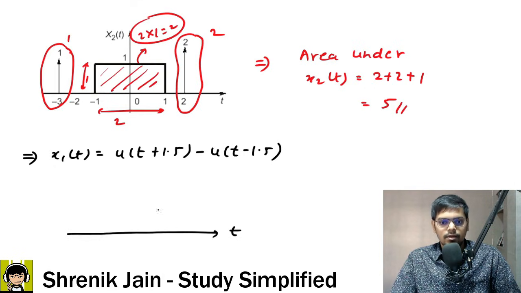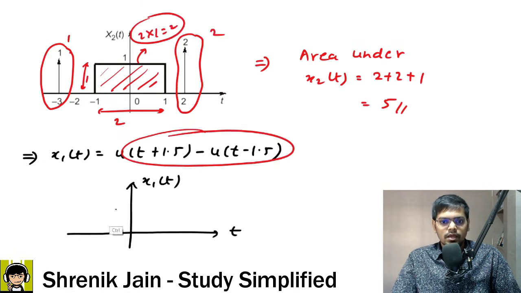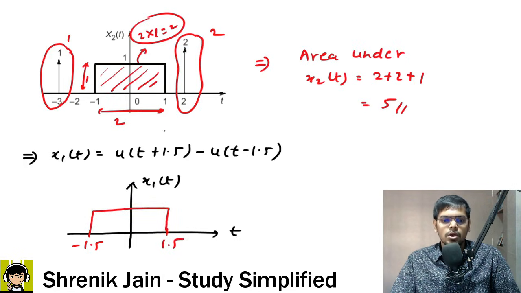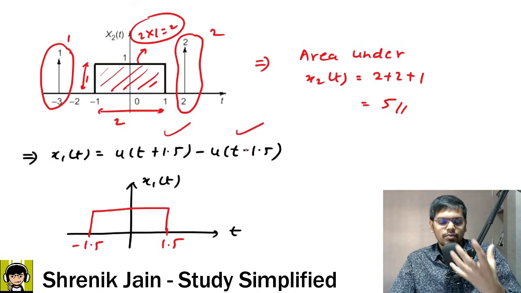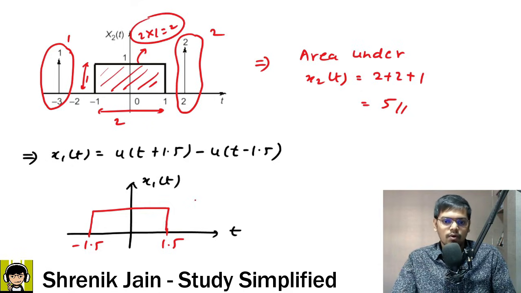This is time, this is the y-axis which represents x1 of t, and then this is the graph which says it's working in a range of minus 1.5 to plus 1.5. I hope you know how to plot that. I'm just skipping some steps, only 2 steps, drawing this, and then subtracting the common parts, and this is the uncommon part which is remaining. Nevertheless, now I can move forward and say the amplitude here is 1.